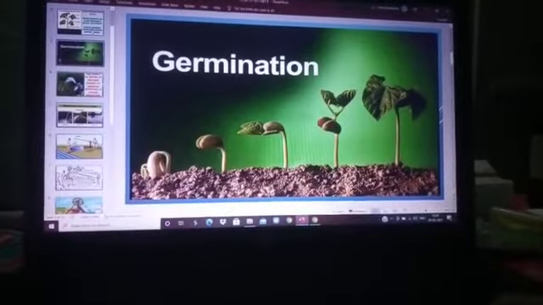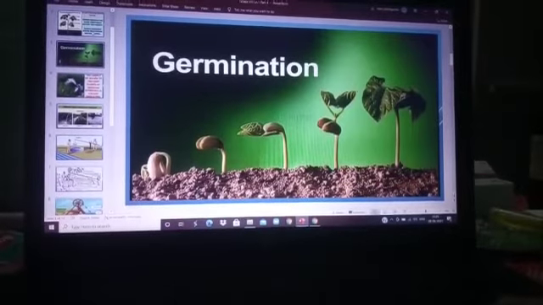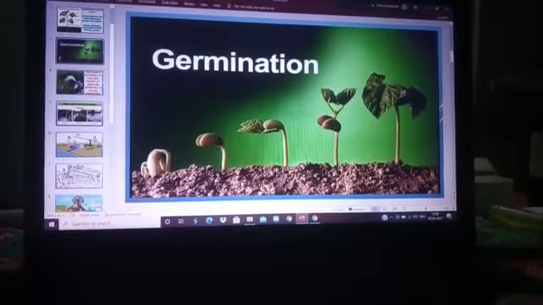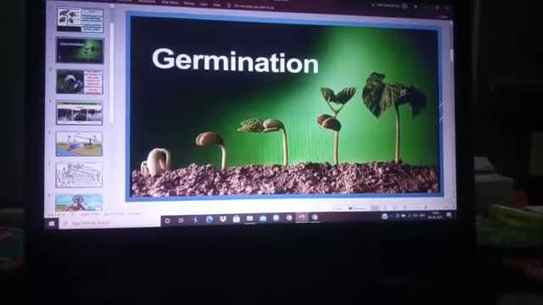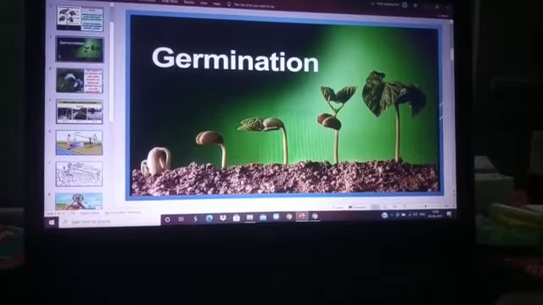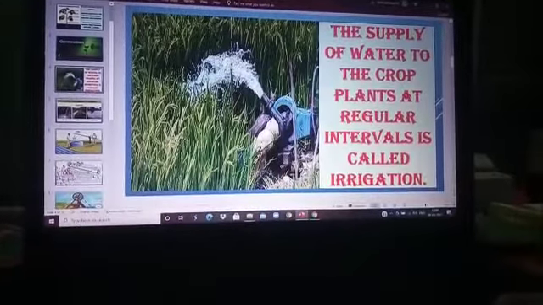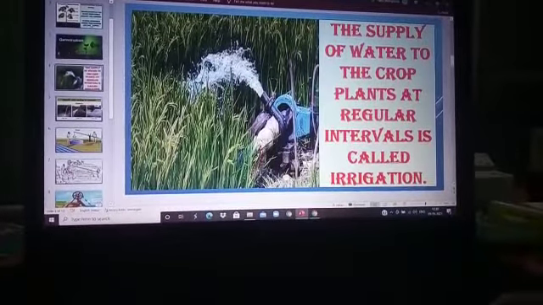For the germination of seed, water is very much essential. When we put the seed inside the soil, it starts to germinate and produce a young seedling. For that process, water is very much essential. Because of these reasons, farmers supply the water to the crop plants. This process is known as irrigation.